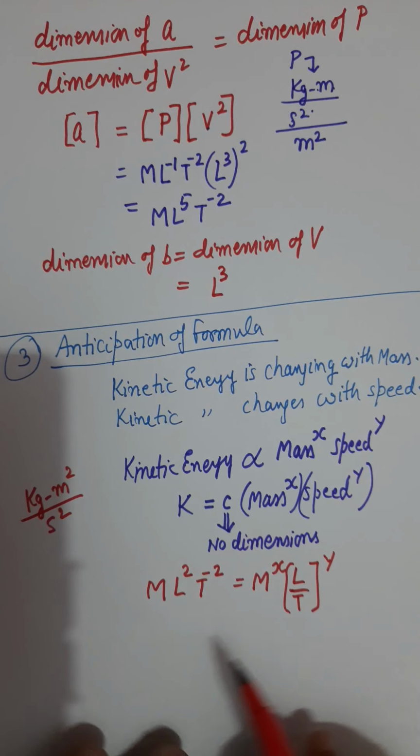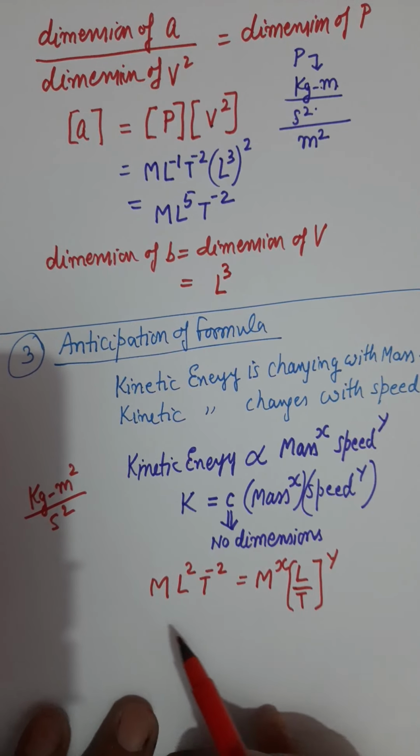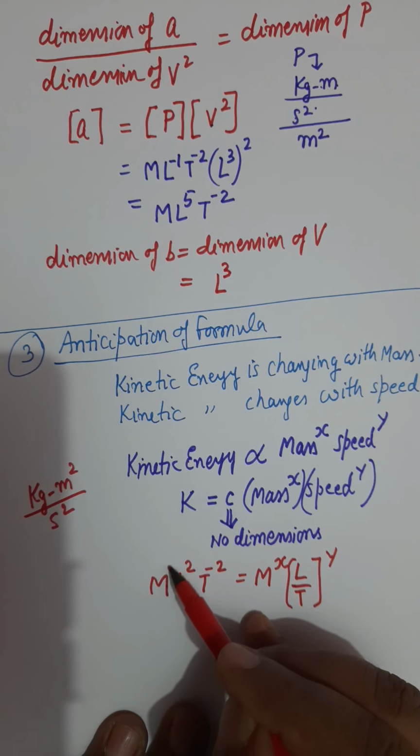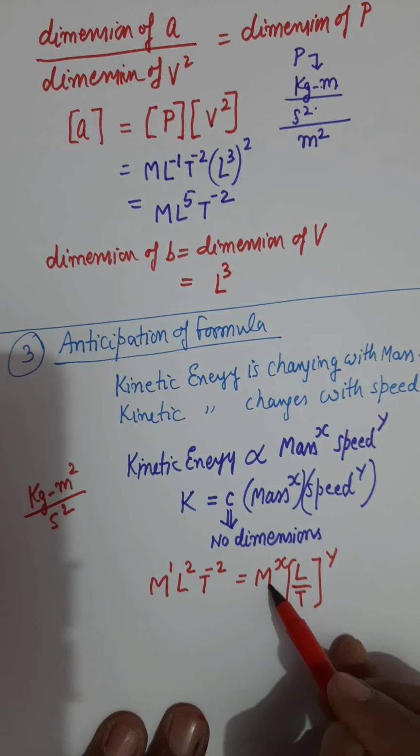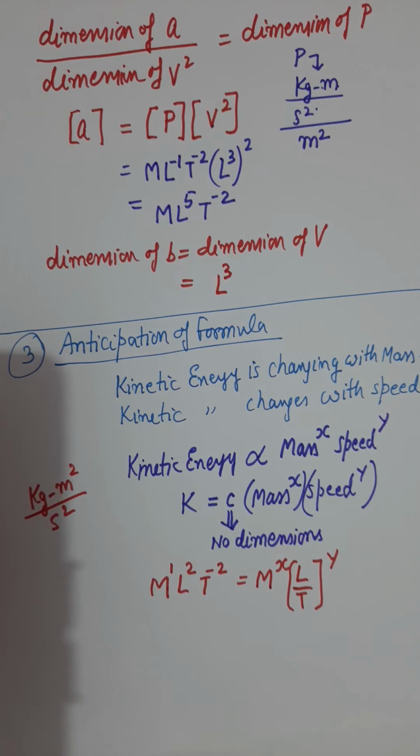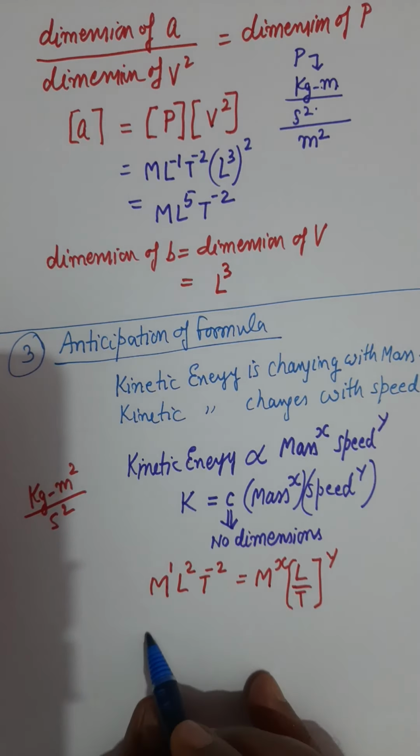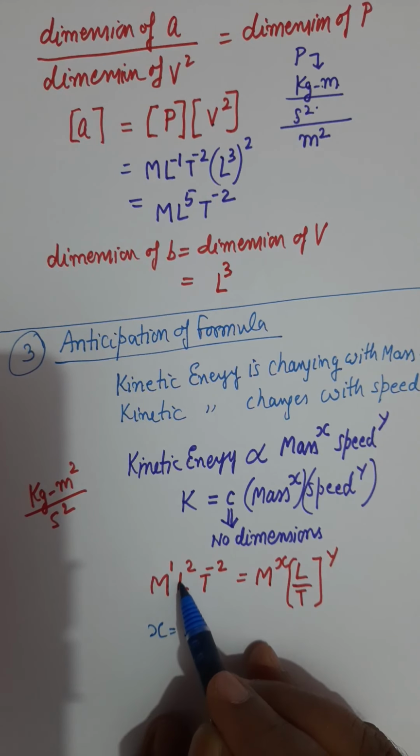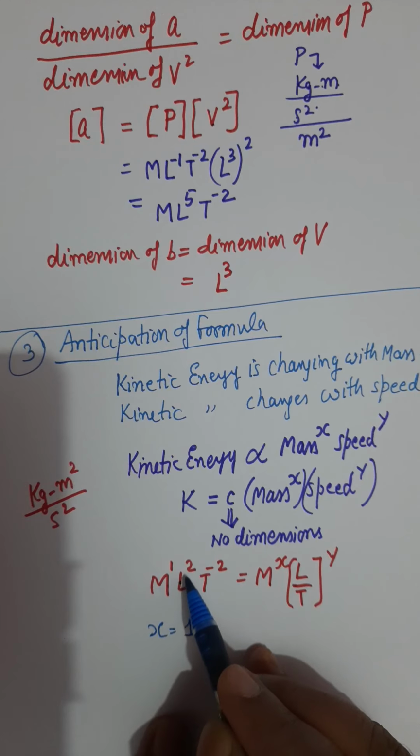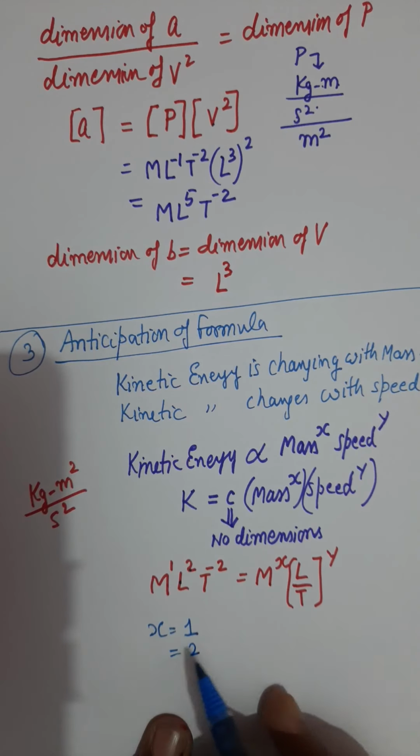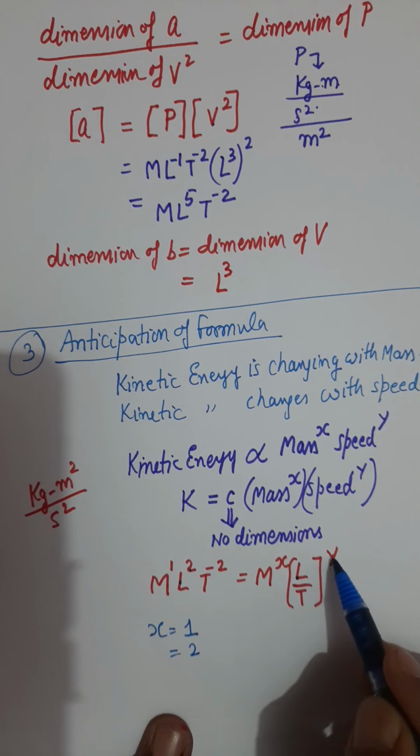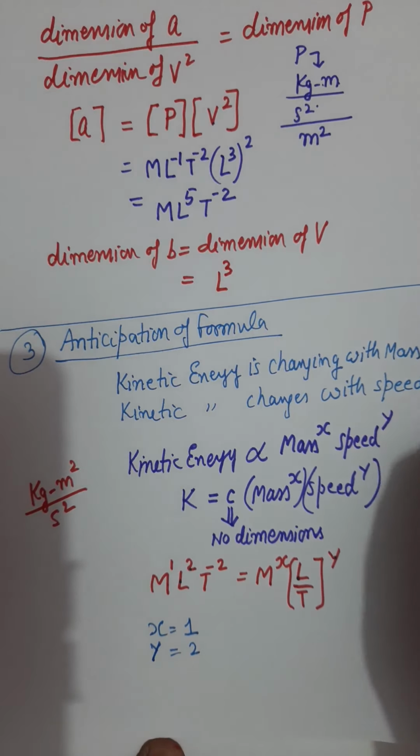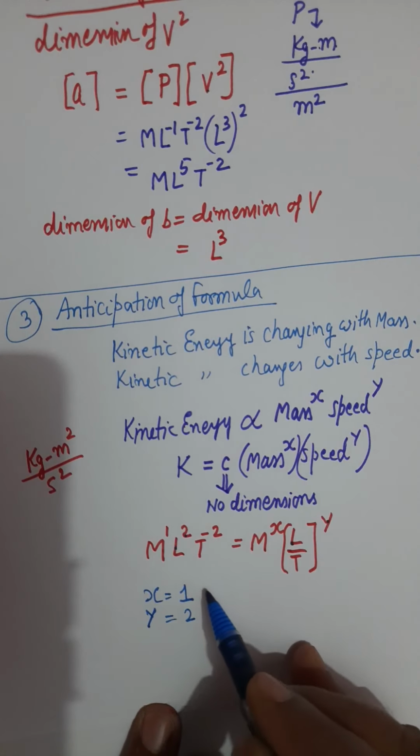And now we will compare dimensions on both sides. The exponents on both sides must be the same. Here the exponent of M is 1. Here the exponent of M is x. So comparing exponents on both sides, you get x equals 1. Now comparing the exponent of dimension L, it has exponent 2 on the left side, whereas L has exponent y on the right side. So now I come to know that x equals 1 and y equals 2.